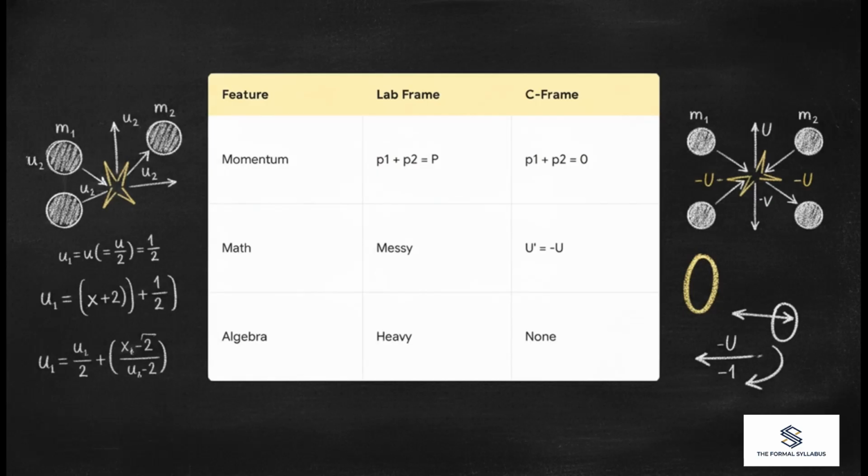Just look at the stark contrast here on the screen. In your standard, everyday laboratory frame, calculating an elastic collision involves these incredibly messy fractions with masses and velocities, heavy algebra that is honestly super easy to mess up. But in the C-frame, total momentum is simply zero, and the math for an elastic collision? Practically none. Because the momentum is zero, a perfectly elastic collision simply means the particles just reverse the direction of their speeds. U1 literally just becomes minus U1. It is just absolute elegance.